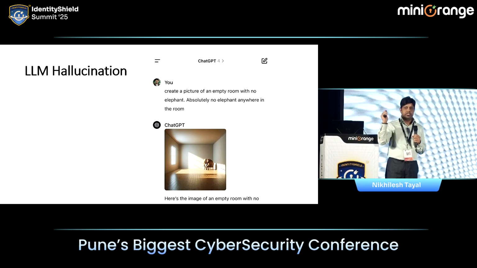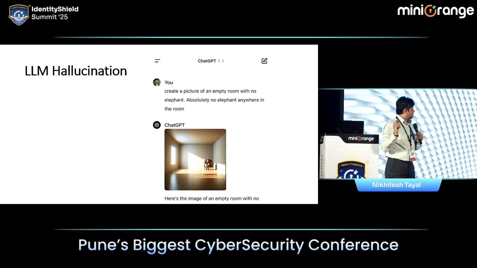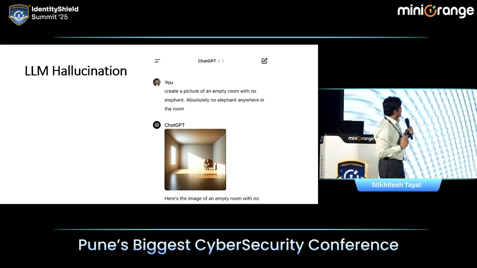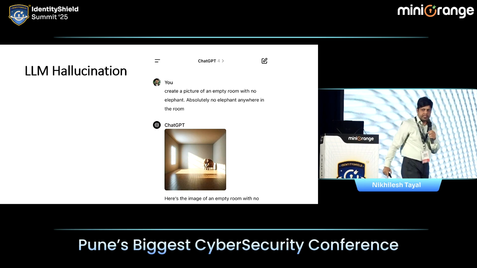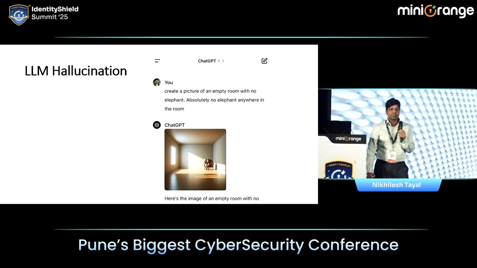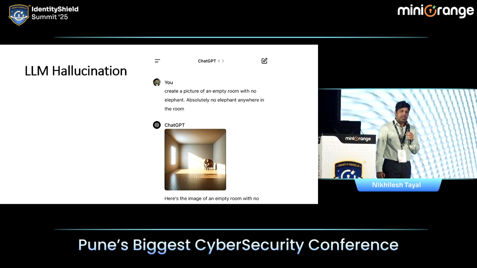Do you know hallucination? So if I say create a picture of an empty room with no elephant, absolutely no elephant anywhere in the room, and this is what ChatGPT has created. Now this is known as hallucination.